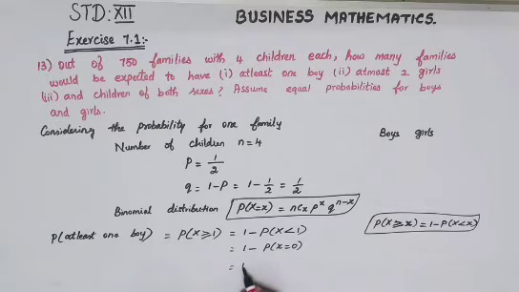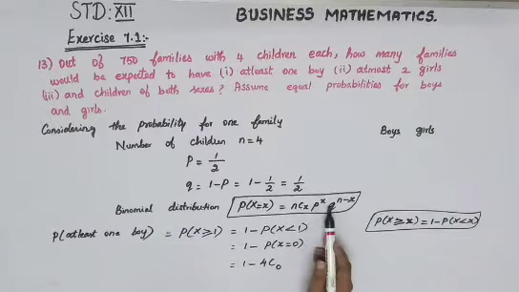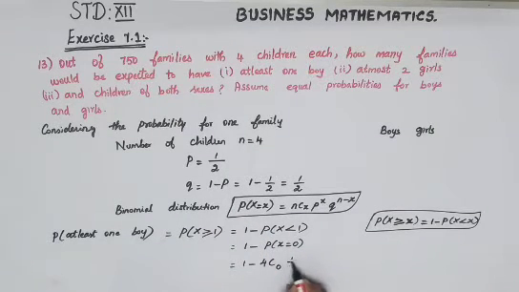Now substitute in your binomial distribution formula, with x equal to 0. nCx, where n is 4, so 4C0. P power x, P is 1 by 2, so 1 by 2 power x, here 0. And Q power n minus x, Q is 1 by 2, so 1 by 2 power n minus x, where n is 4 and x is 0.